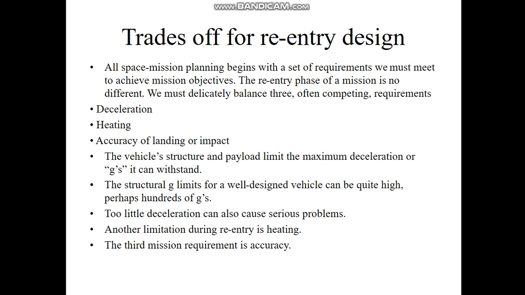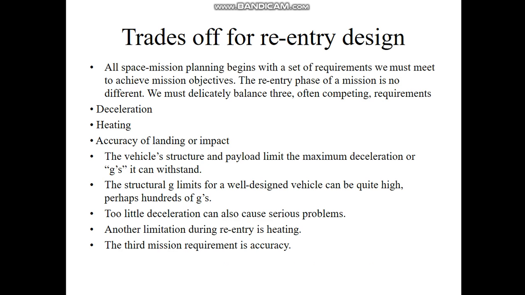Imagine 11 other people with your same weight all stacked on top of you. So the maximum deceleration a vehicle experiences during re-entry must be low enough to prevent damage or injury to the weakest part of the vehicle.